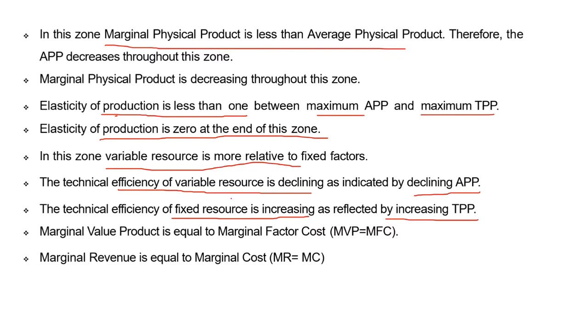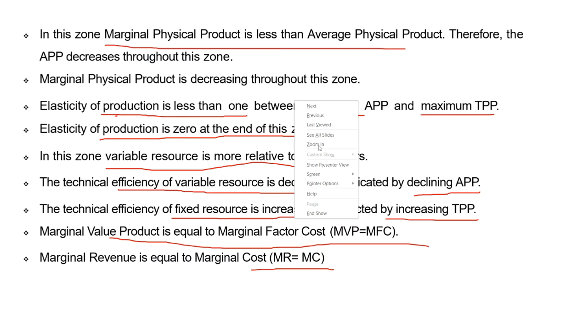Whereas in the case of the first zone, technical efficiency of the variable resource and technical efficiency of the fixed resource are both increasing. In the case of the second zone, only the fixed resources' efficiency is increasing. Marginal value product is equal to MFC and marginal returns equal marginal cost. This is regarding the second zone.